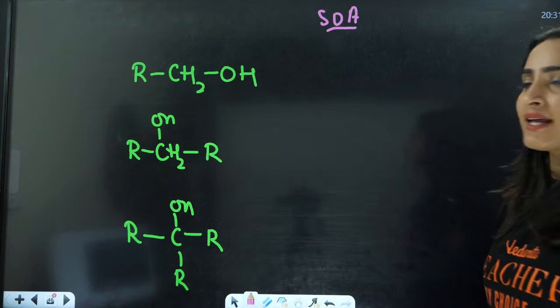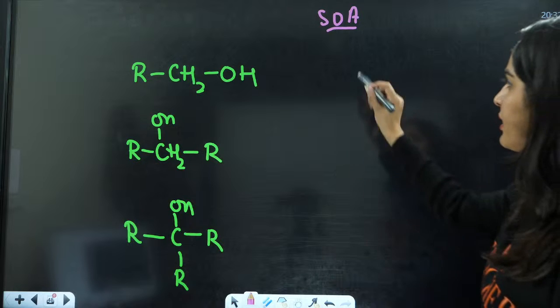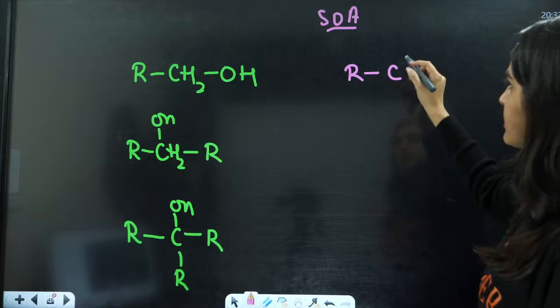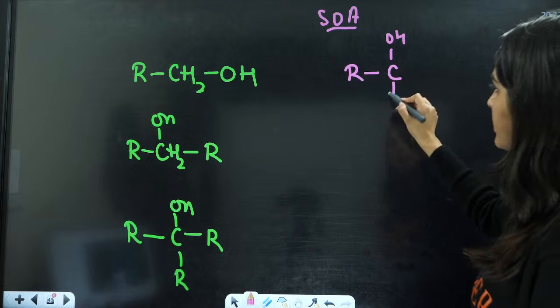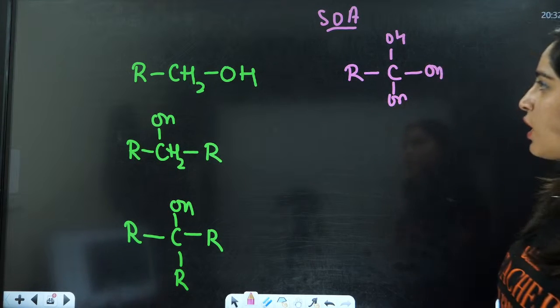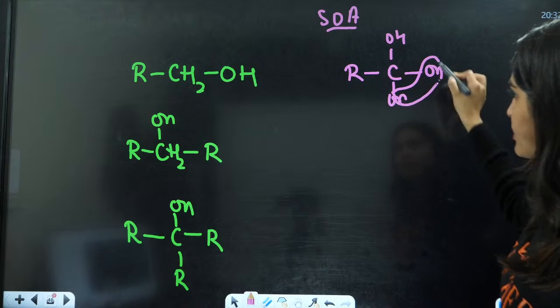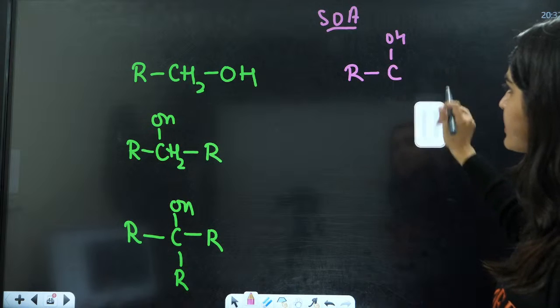For a strong oxidizing agent, a simple reaction is going to occur here. For strong oxidizing agent, this is RC with OH and OH. It is going to take away this H2O and will lead to the formation of this acid.